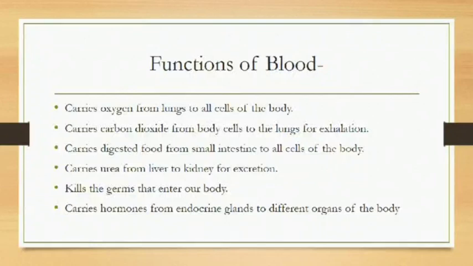Moving on towards functions of blood. By now it is almost clear that what is the role of blood. As it is the part of our circulatory system, so it is acting as a medium for essential things so that they can move from one place to the other in our body. So it carries oxygen from lungs to all cells of the body, and as I told you earlier, it carries carbon dioxide also from body cells to the lungs for exhalation so that we can breathe it out.